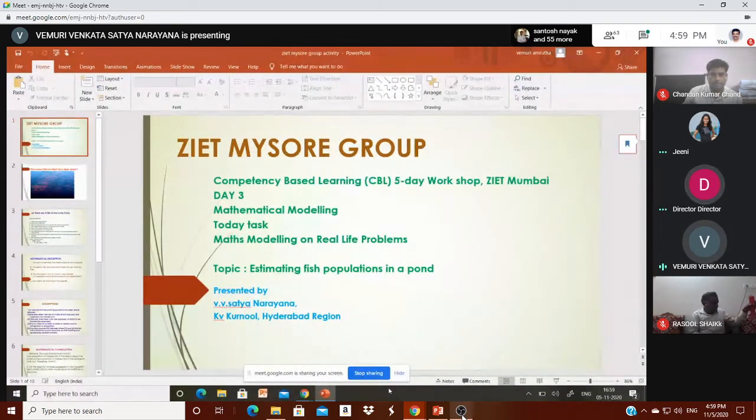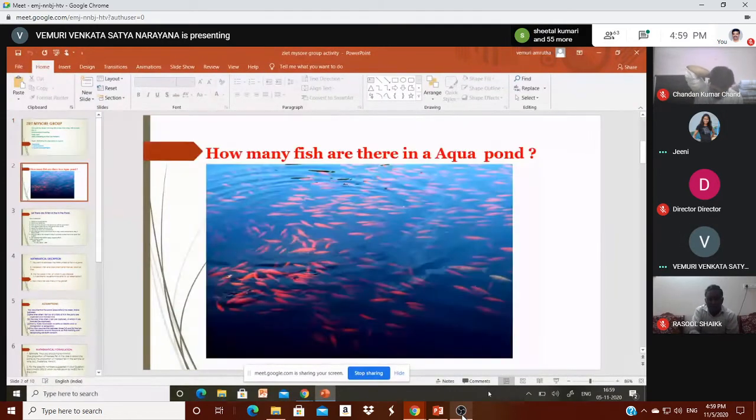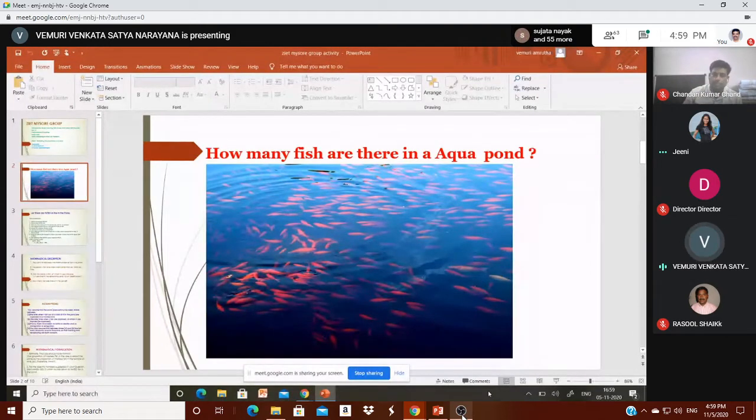Sir, I have taken a real life situation, that is estimating the fish population in a pond. From the JDT Mysore group, I am VV Satyanarayana, Kendriya Vidyalaya, Kurnool. So how many fish are there in an aqua pond? This is my real life, real world problem. This is the one method I have adopted here to find the number of fish in an aqua pond.